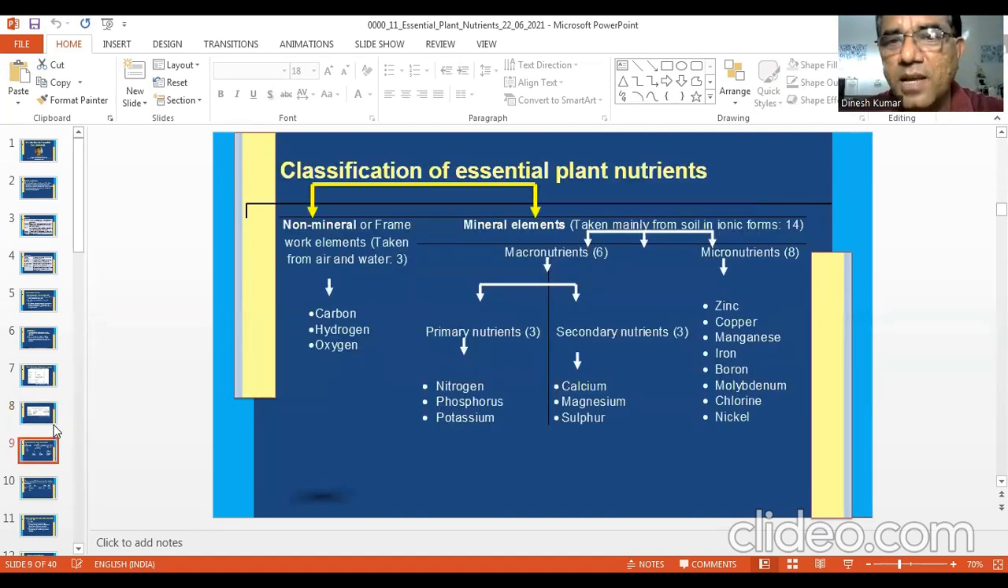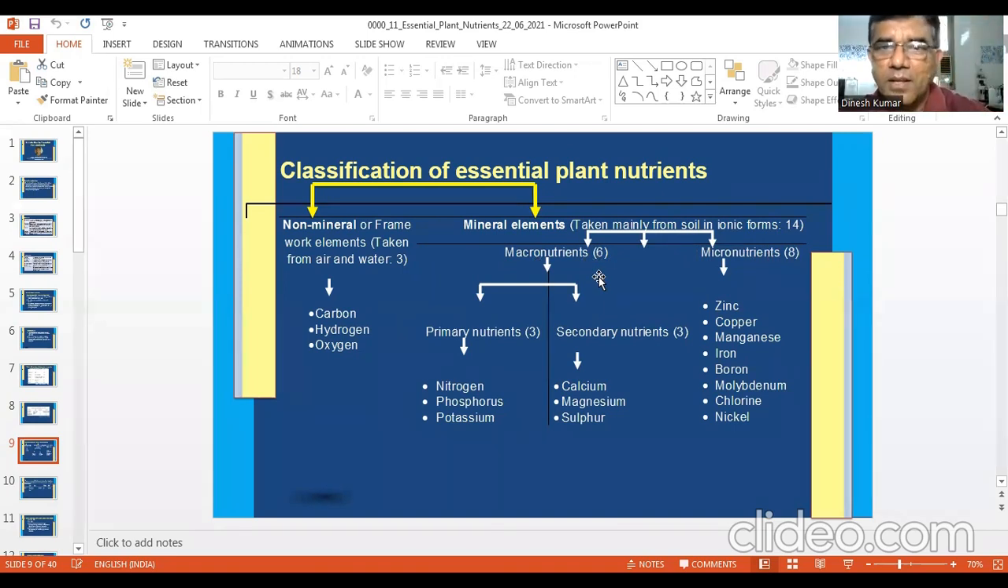Now, if you see the classification of essential plant nutrients, there are two groups. I hope you are able to see this slide. One is non-mineral, the non-mineral or framework elements. They are taken from air and water: three in number, carbon, hydrogen, oxygen. Then mineral elements or mineral nutrients are taken up from the soil in ionic form. There are 14 in number, macronutrients and micronutrients, and there is no strict limit.